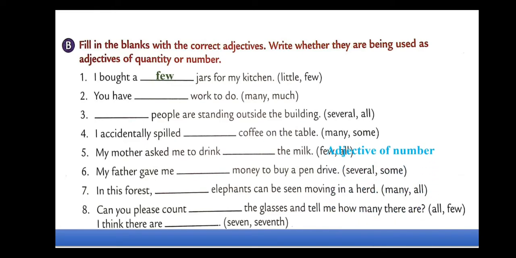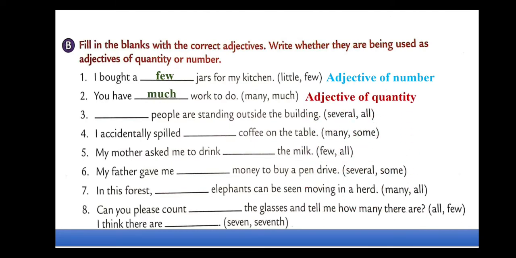And what adjective is it? Adjective of number, because we can count jars. Number 2, you have dash work to do. You have much work to do. Again, we cannot count work, so it will be adjective of quantity. Several people are standing outside the building. Several people. Can you count people? Yes, we can count. So it will be adjective of number.